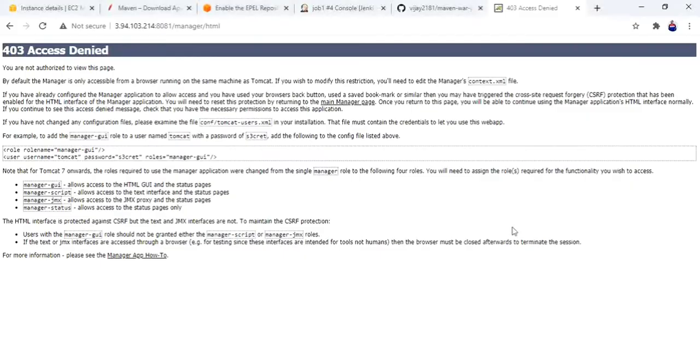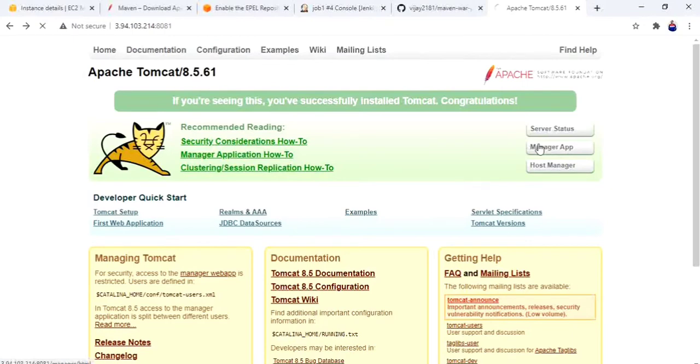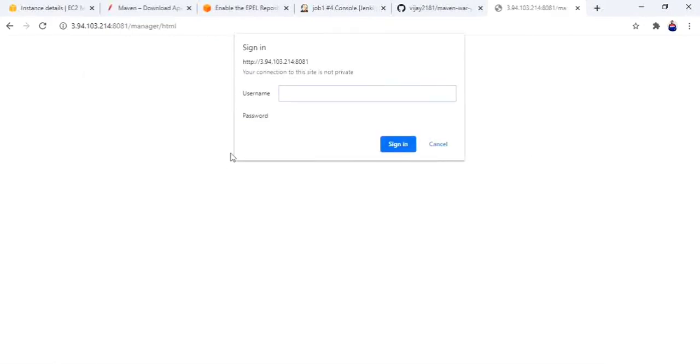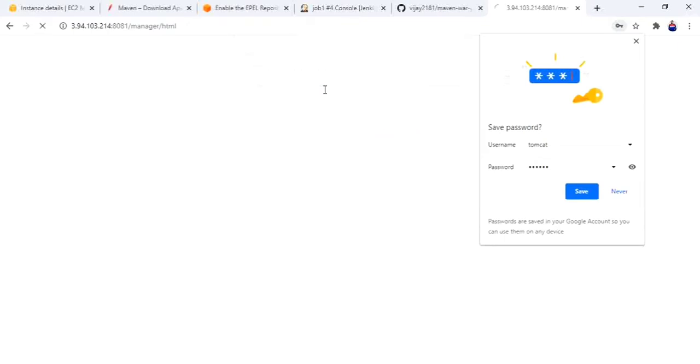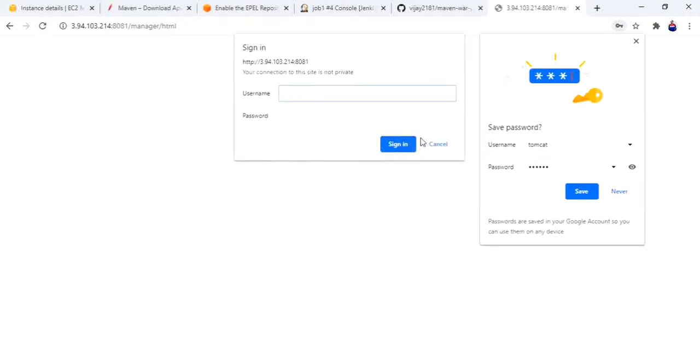Tomcat is started. Let me go back. Now it's asking for a username and password. Username tomcat and password tomcat. Your connection is not private.